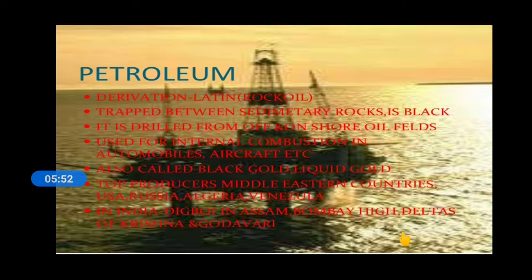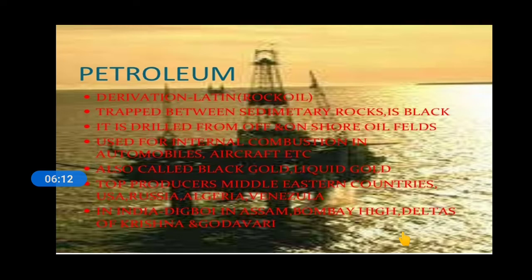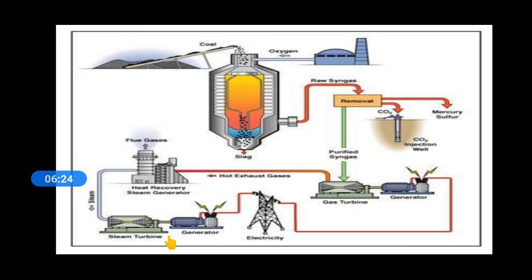Then we come to the petroleum. Petroleum is also known as the black gold. It is drilled off and on sources, and the oil is used for internal combustion in automobiles and in aircraft. It's also known as the black gold or the liquid gold. And in India, it is found in Digboi in Assam, Mumbai High, and the deltas of Krishna and Godavari.